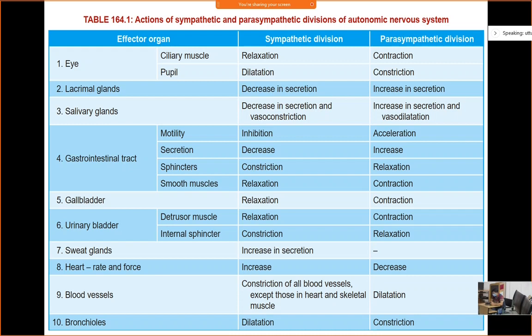Mainly the upper part. SA node, AV node, nodal tissue, they have parasympathetic supply. Okay. And which nerve supplies the heart with parasympathetic supply? Vagus. Okay. So if sympathetic supply is there, then heart rate will increase, and your force of contraction will increase. In case of parasympathetic, heart rate will decrease, and contraction will also decrease.